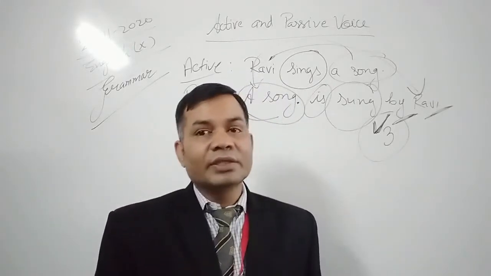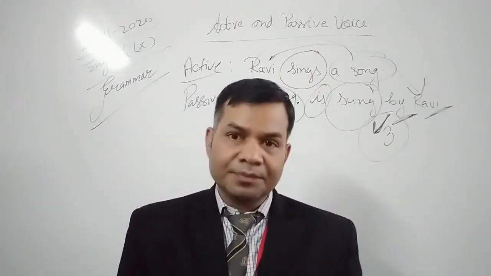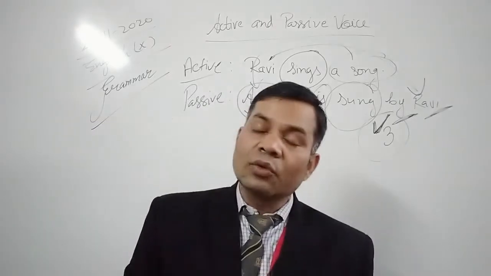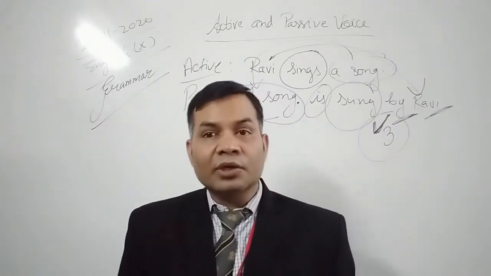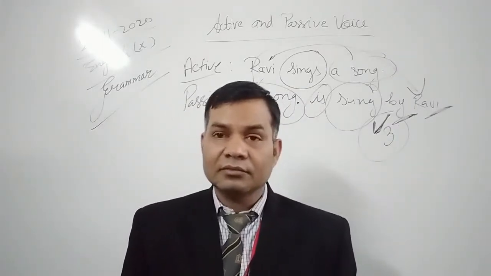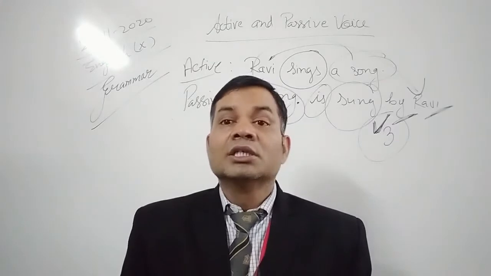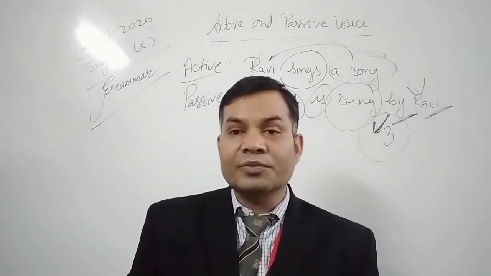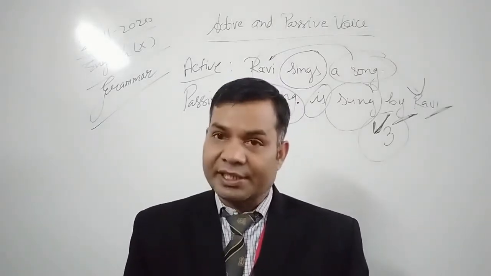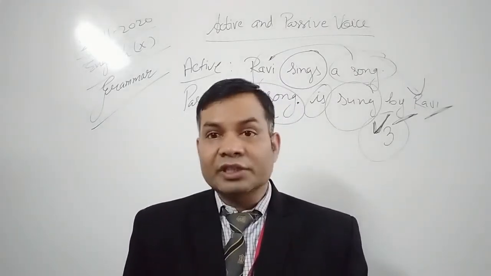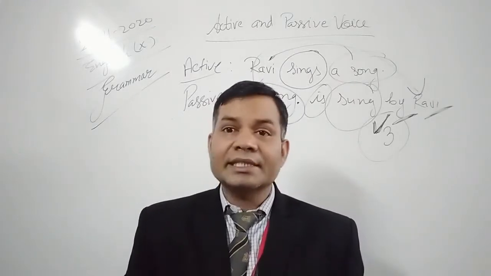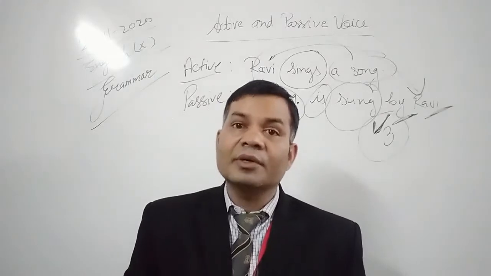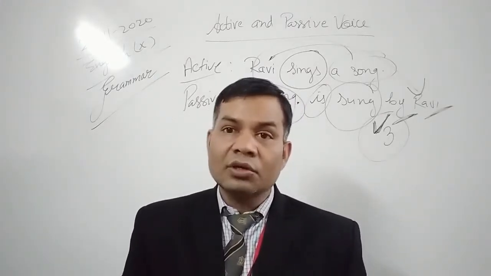We always use third form of the verb. Second one, by agent is used to connect the verb with the object, and subject is changed into object while object is changed into subject. Okay? So these are the changes which take place when we change a sentence from active voice to passive voice.